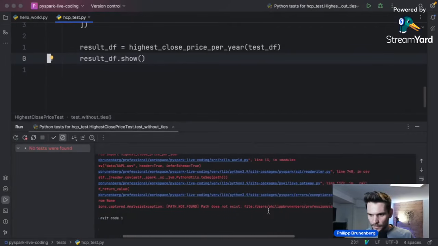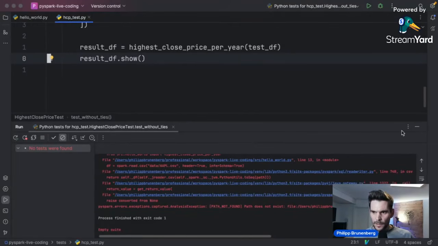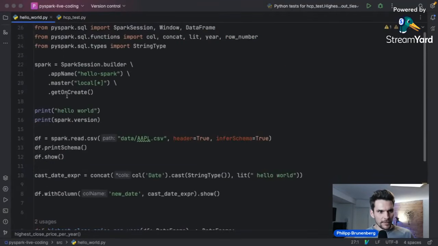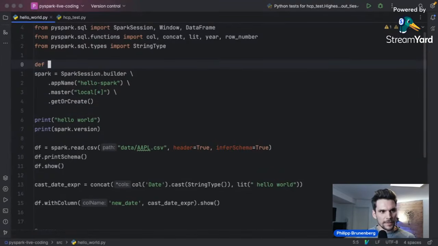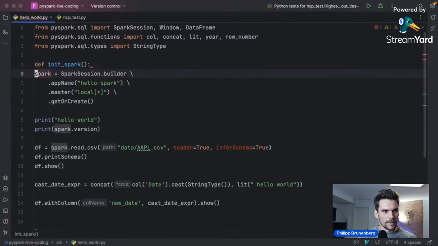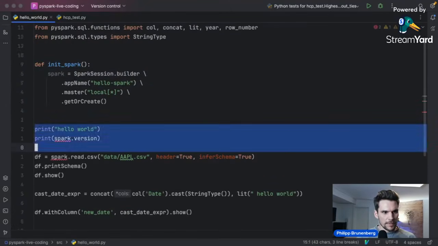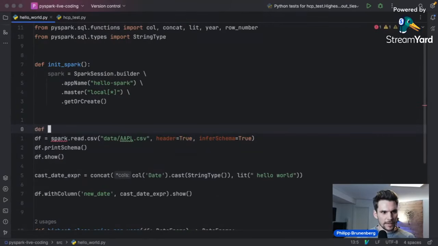Okay, what do we have? Path not found. Okay. Now the problem is that we are importing this hello world example here. And there's a lot of code which we actually don't need. And yeah, it's a bad idea to structure code like this. So I will simply clean it up quickly. I define a new method here, which we're going to call init spark. And within that goes all of that. There we don't need. And then let's say we have a method main, which is going to be this here.